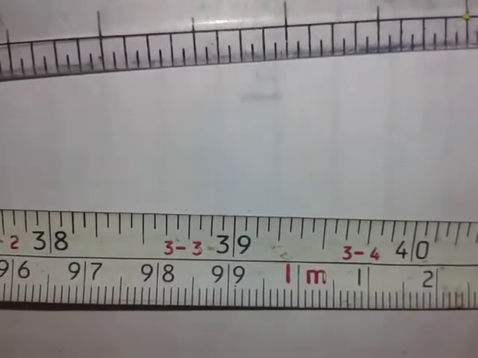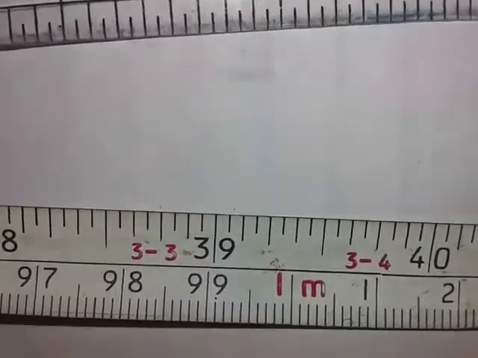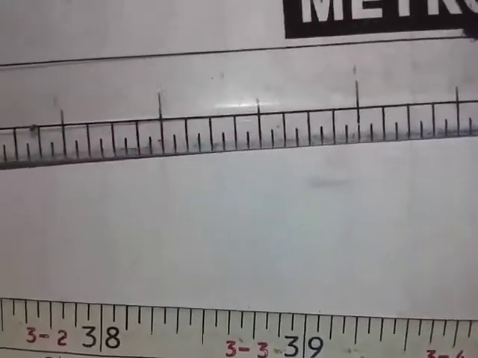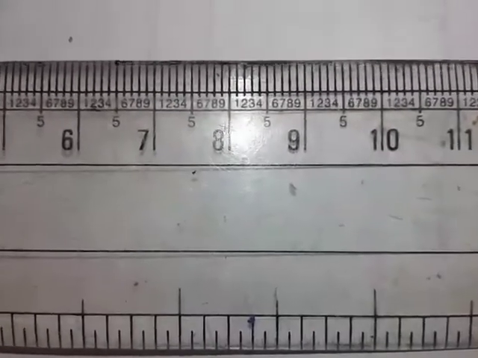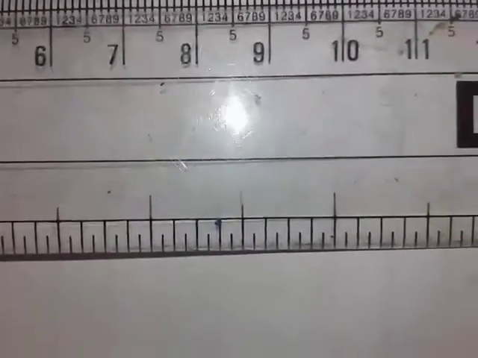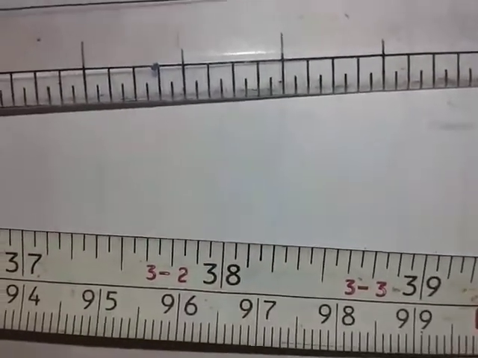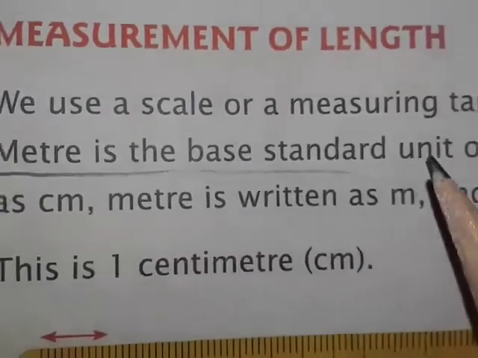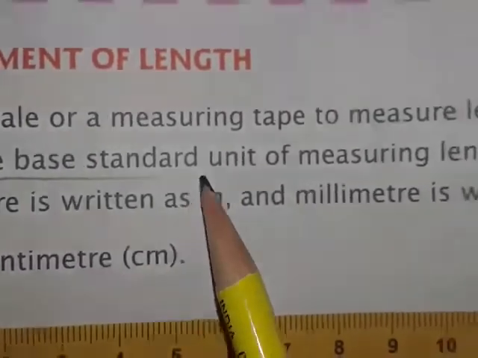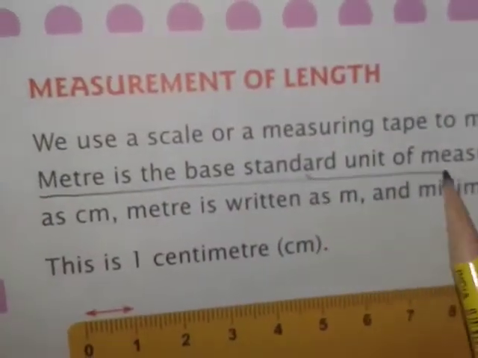So it is easier to tell or measure the distance in kilometer. This is the unit of length, and the standard unit for measuring length is meter. You will mark this in your book. Meter is the base standard unit of measuring length.